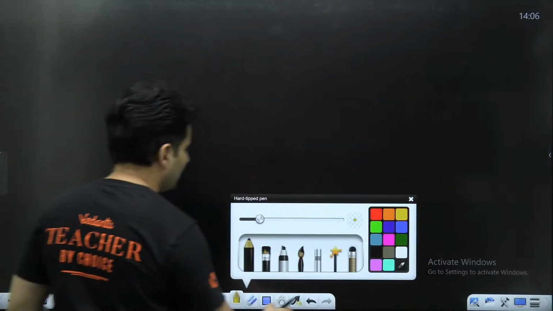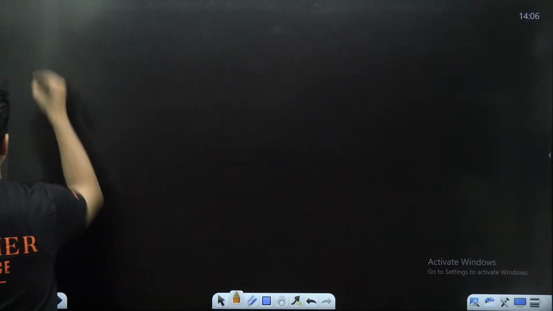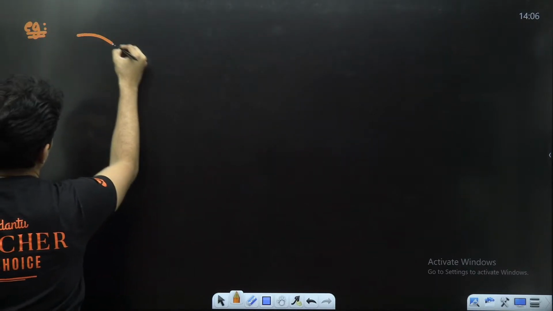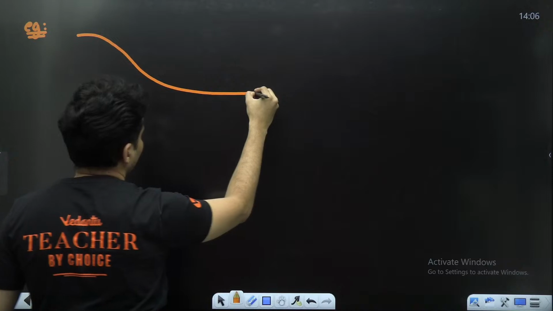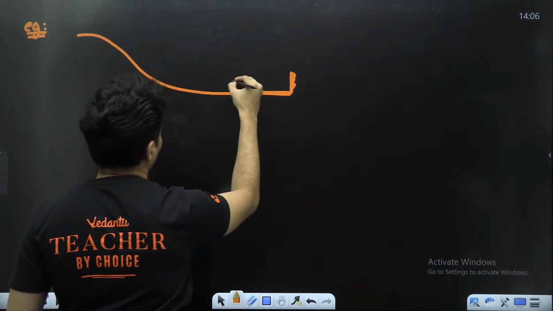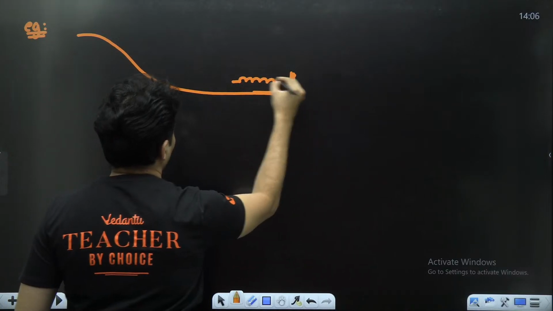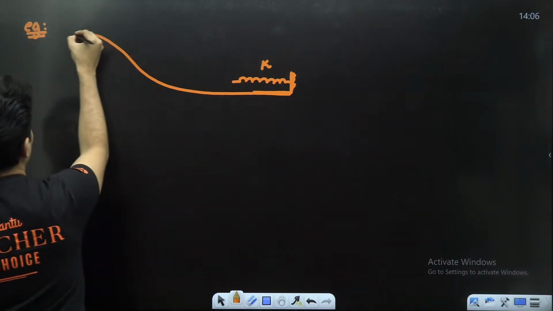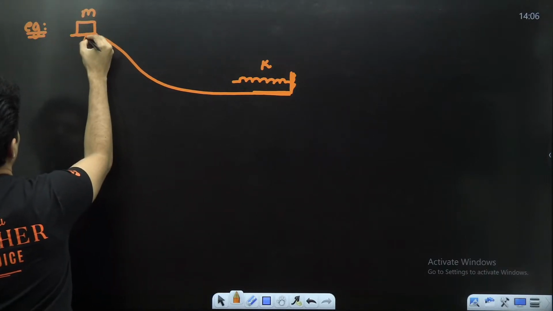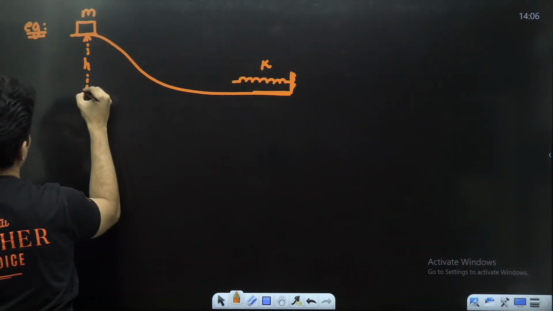Let's take examples of this. Imagine there is some kind of a roller coaster which goes like this. There is a box over here of mass m. It is placed at some height over here.